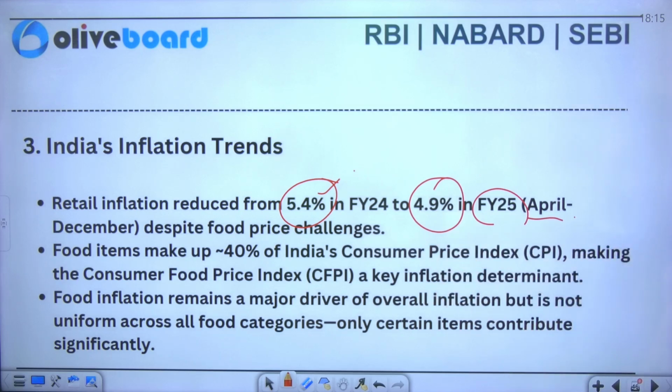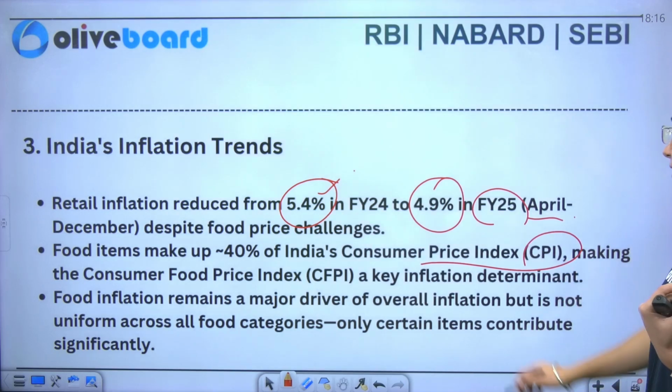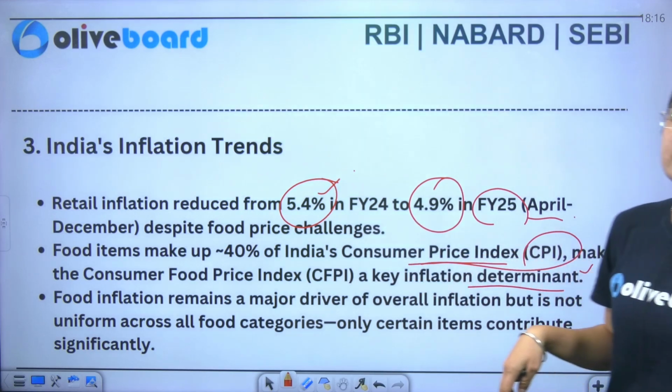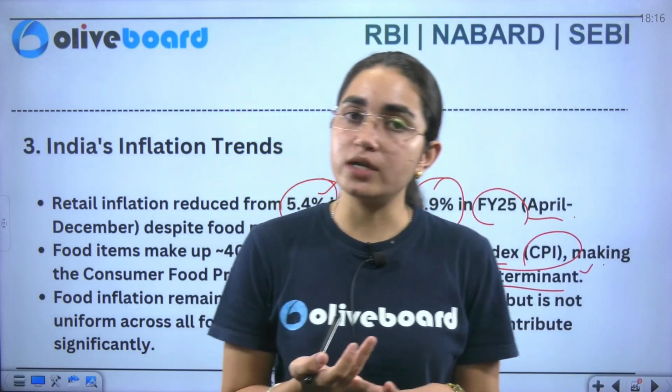Now if I talk about food items, they make up 40% of India's consumer price index, which makes the consumer food price index a key inflation determinant. Now you have two famous types of indexes in inflation. One is your CPI, another one is your WPI.